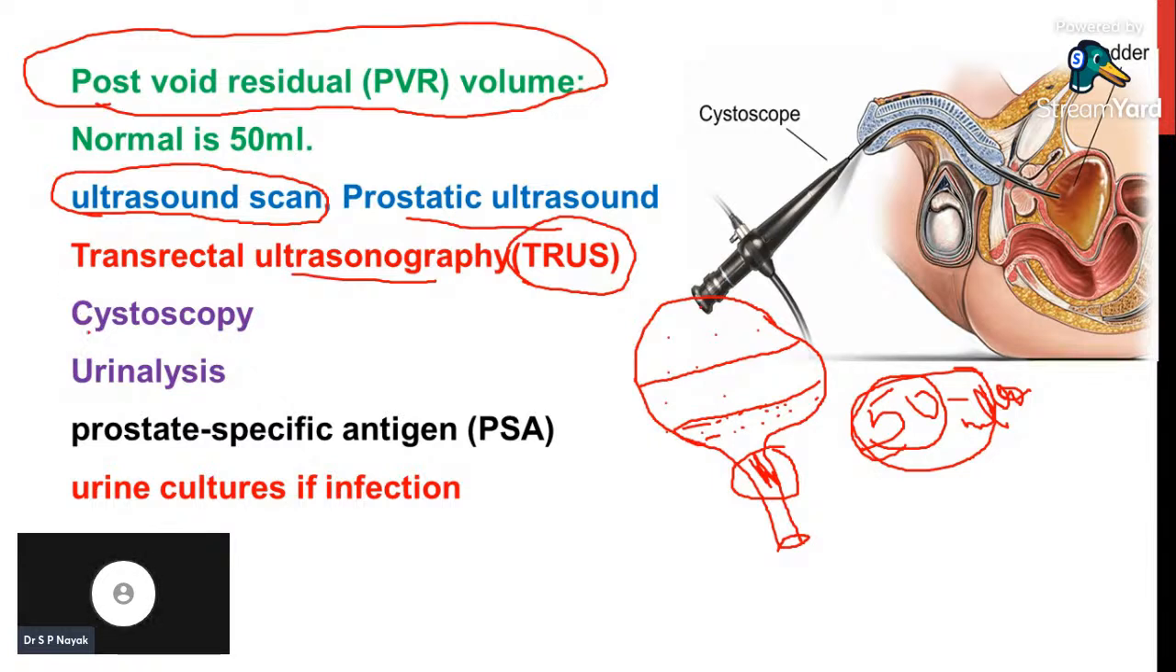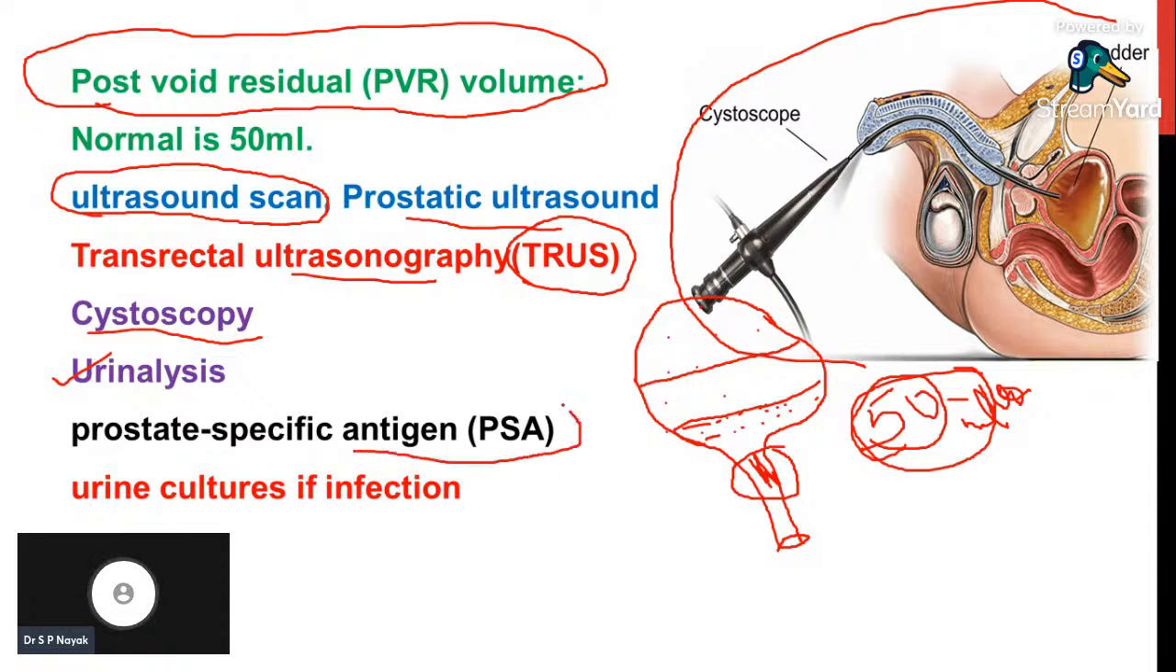And there is another procedure called cystoscopy. A cystoscope, a camera, is sent through the urethra. You can see the image here. Cystoscopy can also be performed to see the size of the prostate gland, and sometimes urine analysis is done. Okay, prostate specific antigen. This is very important. Prostate specific antigen is another common diagnostic test that will help us to understand benign prostatic hyperplasia.